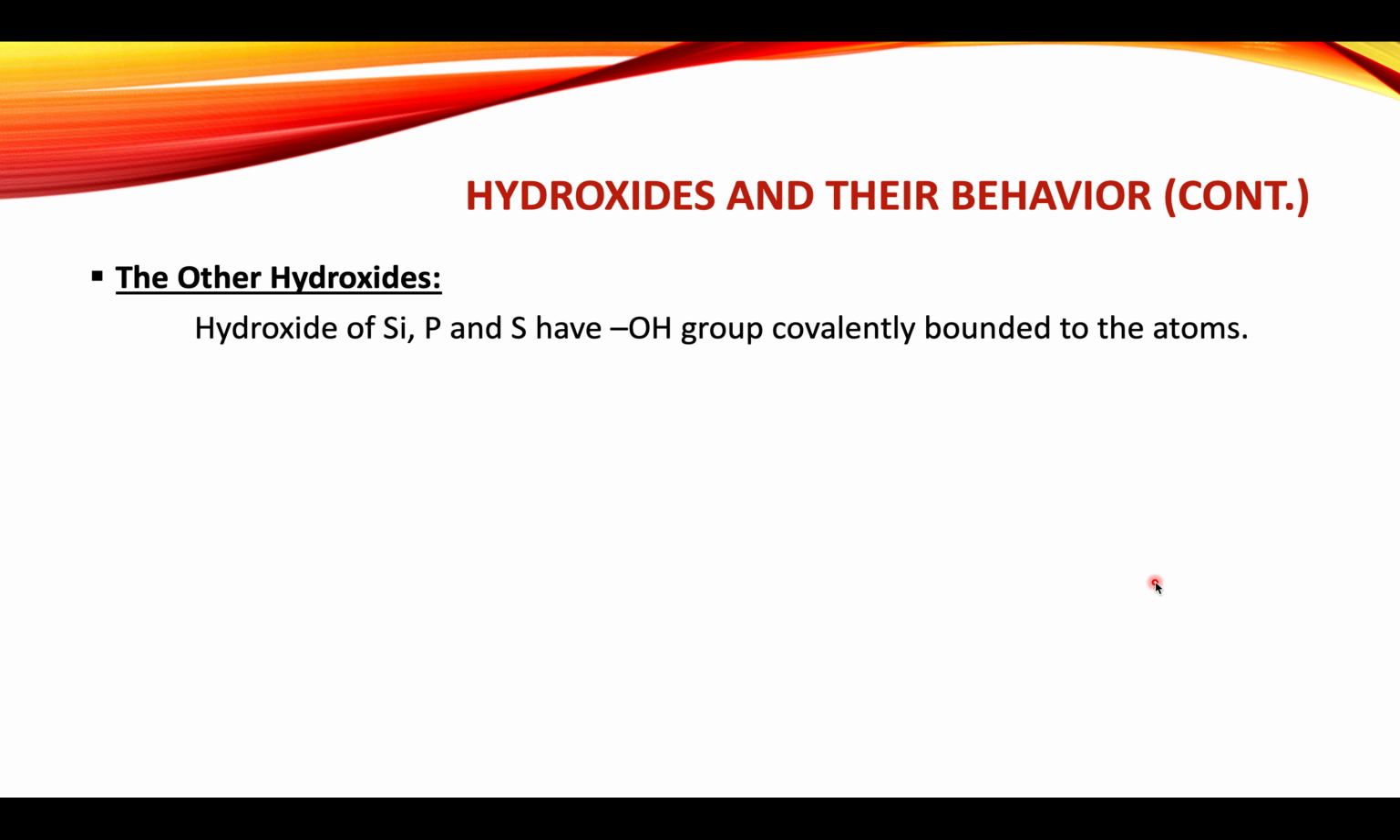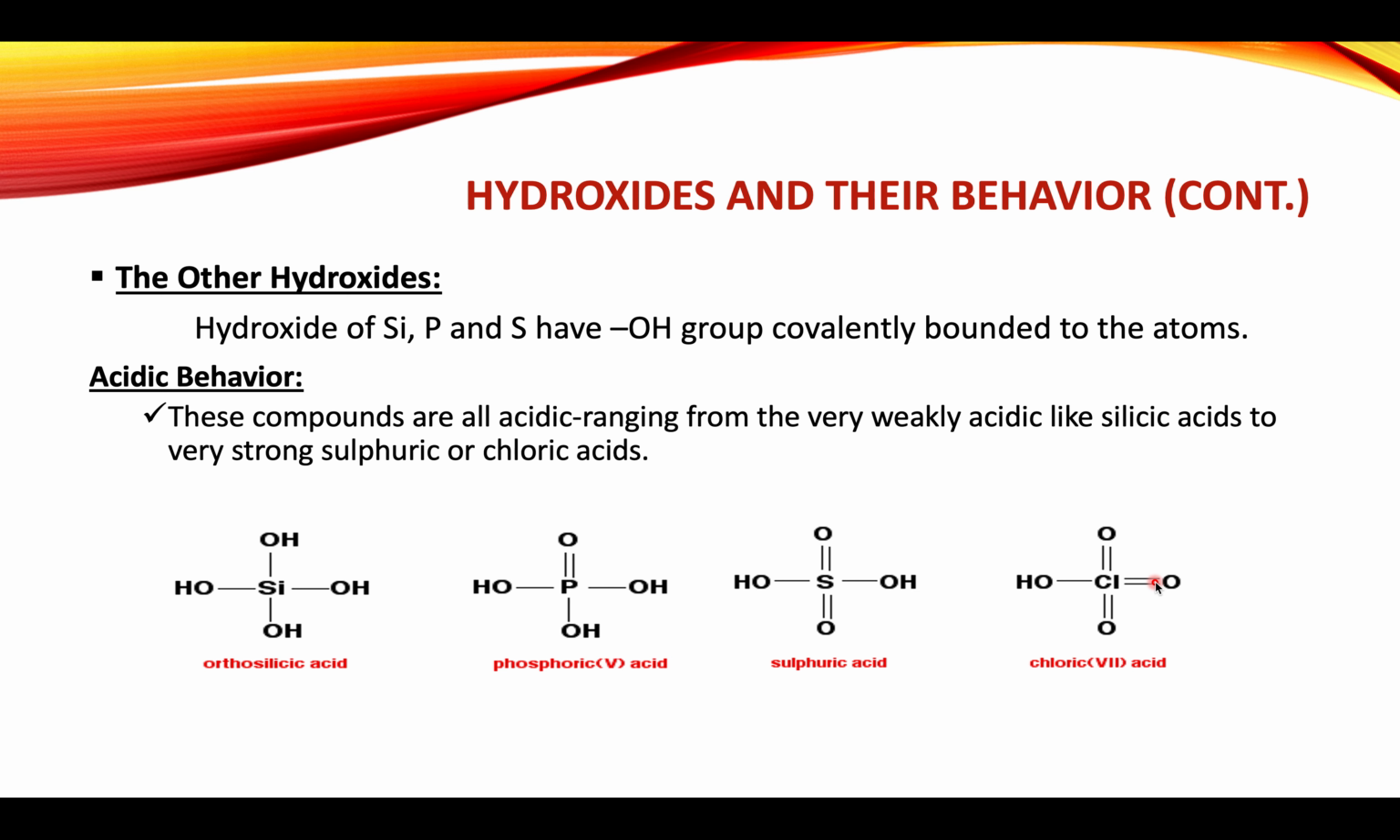The remaining hydroxides, the hydroxides of silicon, phosphorus and sulfur, all have an OH group covalently bonded to these atoms. They all show acidic behavior. These compounds are all acidic, ranging from the very weakly acidic, like silicic acid, to very strongly acidic, like sulfuric and chloric acid. The structures of these acids are written.